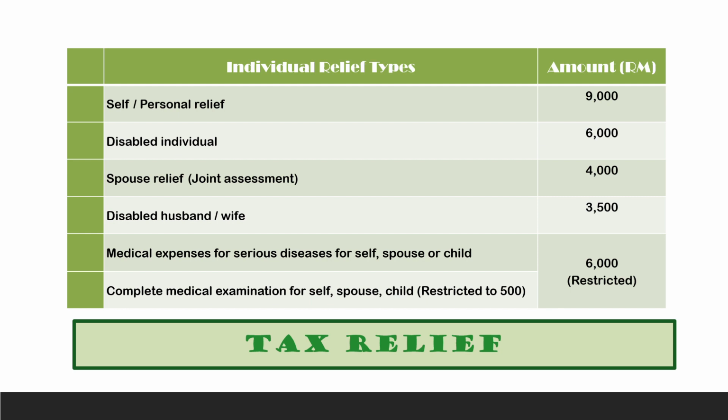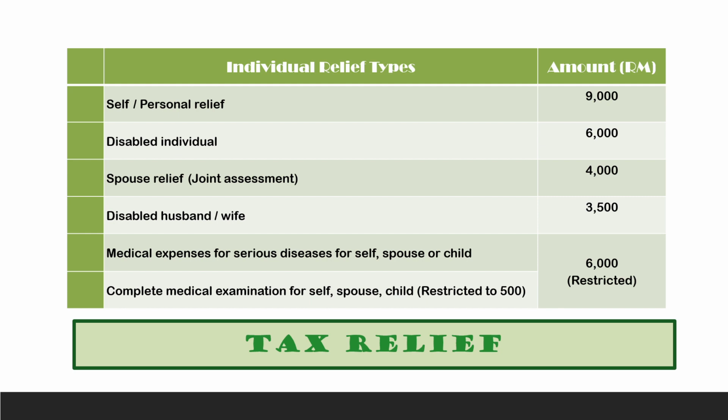Okay, so let's say you go for individual or separate assessment. The husband can claim disabled individual relief of 6,000, and the wife also can claim separate disabled individual relief of 6,000. Sometimes both are working, even though they are disabled, both are earning an income. Therefore, they might want to go for separate assessment, and individually they can claim 6,000 each.